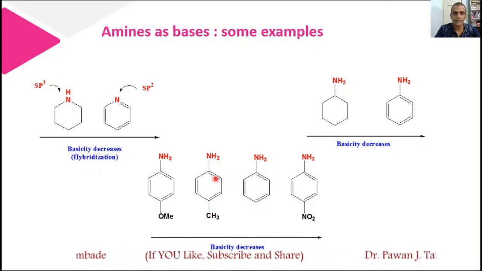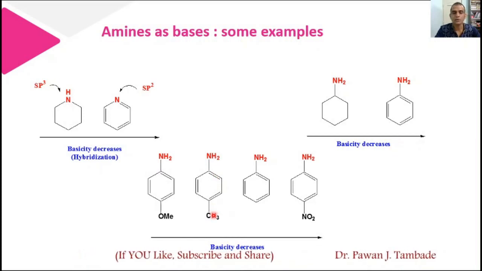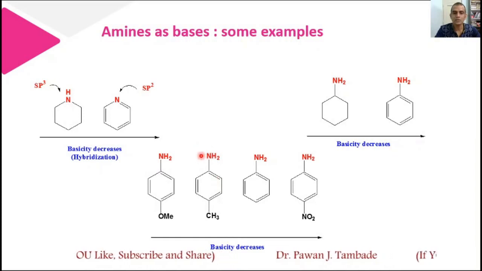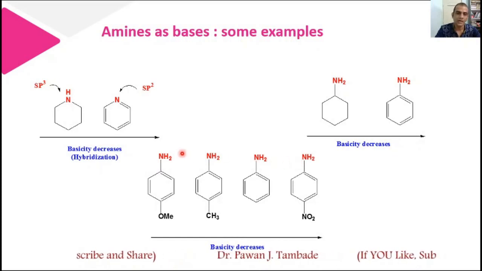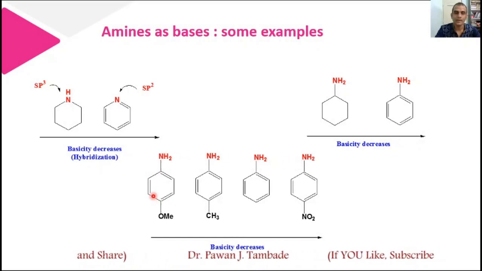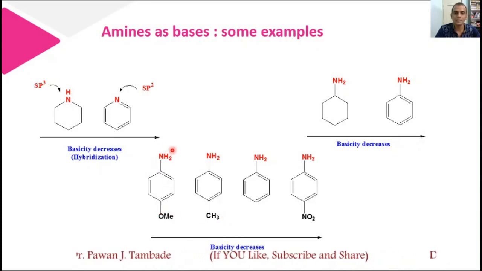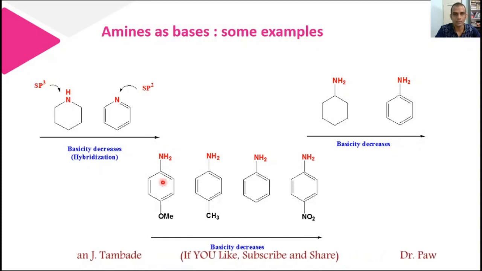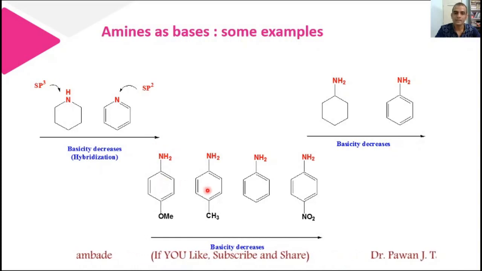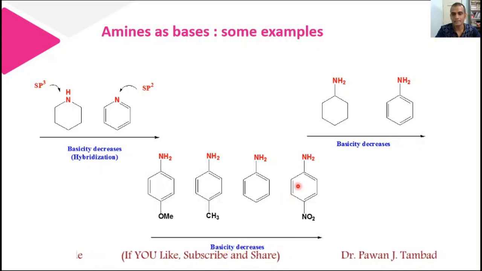In case of para-toluidine, CH3 is electron releasing, it will release electrons, so the tendency of this nitrogen to donate electrons is more as compared to this or this nitrogen. However, in para-anisidine, methoxy is present, which is again a powerful electron donating group as compared to methyl. So the electron donating tendency of this NH2 group or nitrogen atom will be more in this case. So this is most basic, this is comparatively less basic, and this is least basic among these four amines.